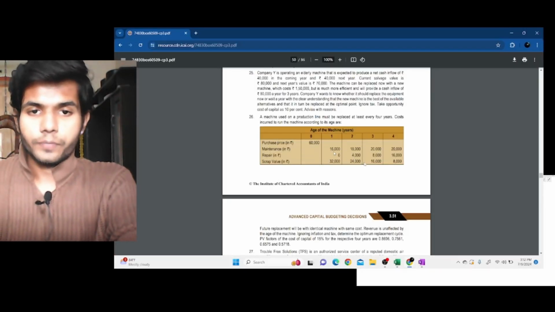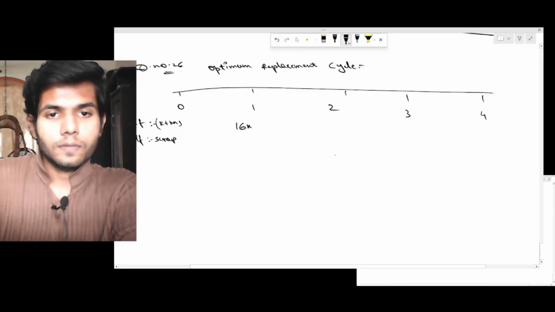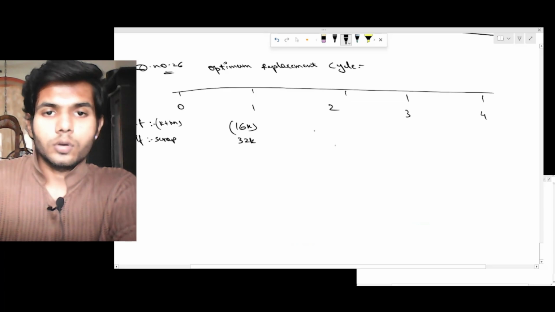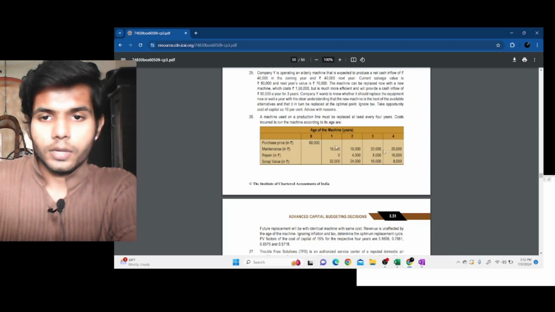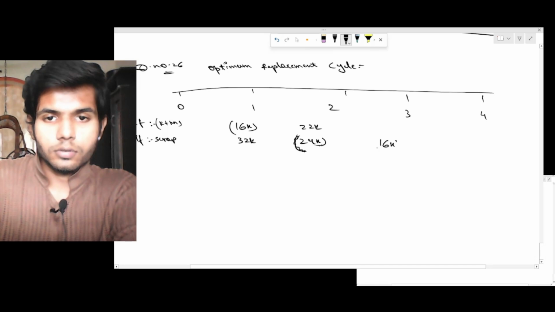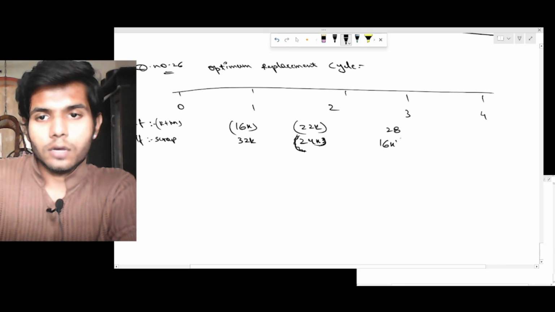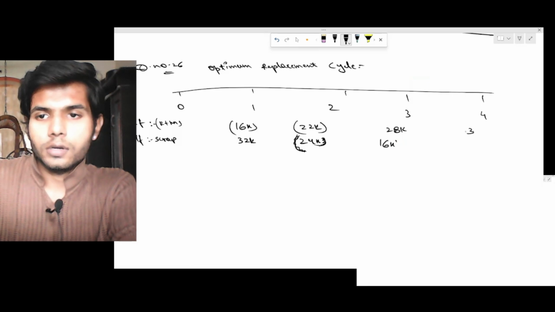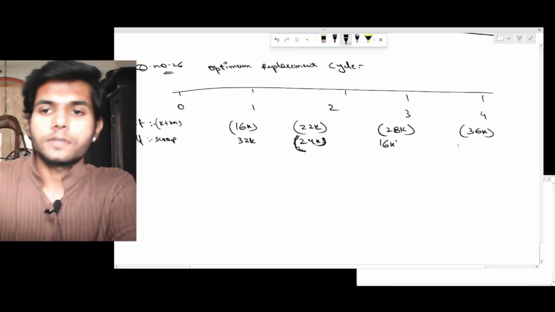So here it is 16,000 outflow, 32,000 inflow. In year 2, 22 is outflow, 24 is inflow. Sorry, 16 is inflow, 28 is outflow for year 3. 36 is outflow, and 8,000 is inflow.